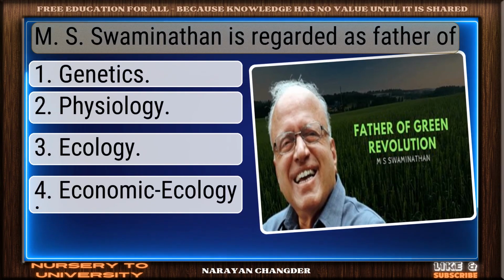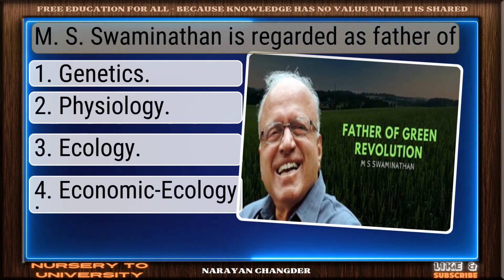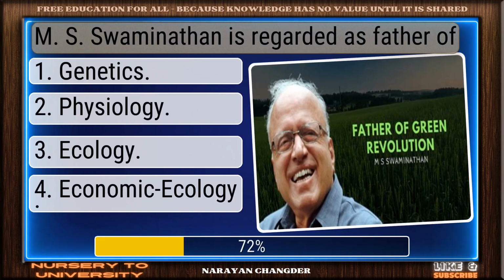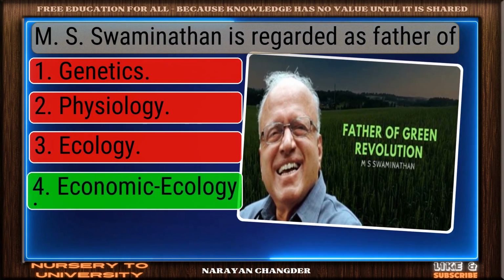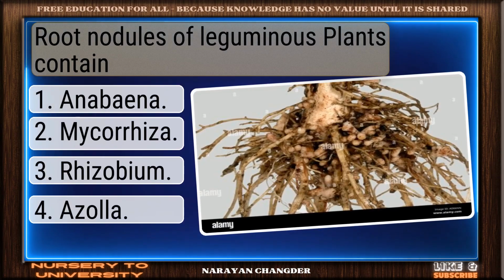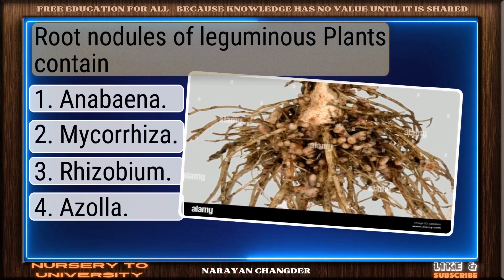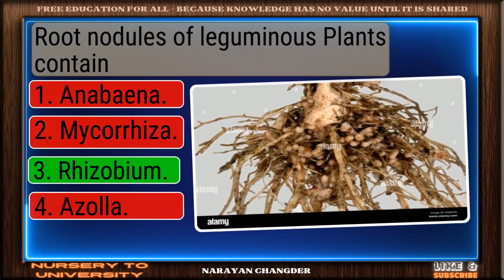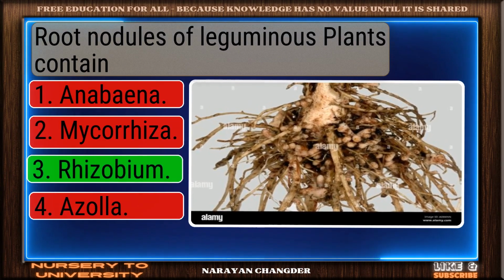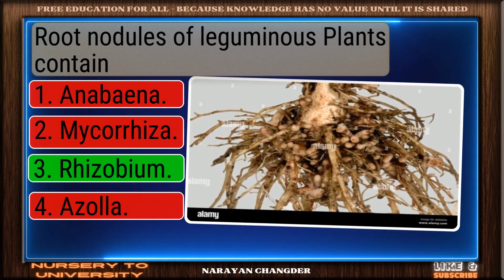Question number 102. M.S. Swaminathan is regarded as father of? Good job. Your answer, economic ecology, works well here. Question number 103. Root nodules of leguminous plants contain? Sharp thinking. Rhizobium is the right choice.